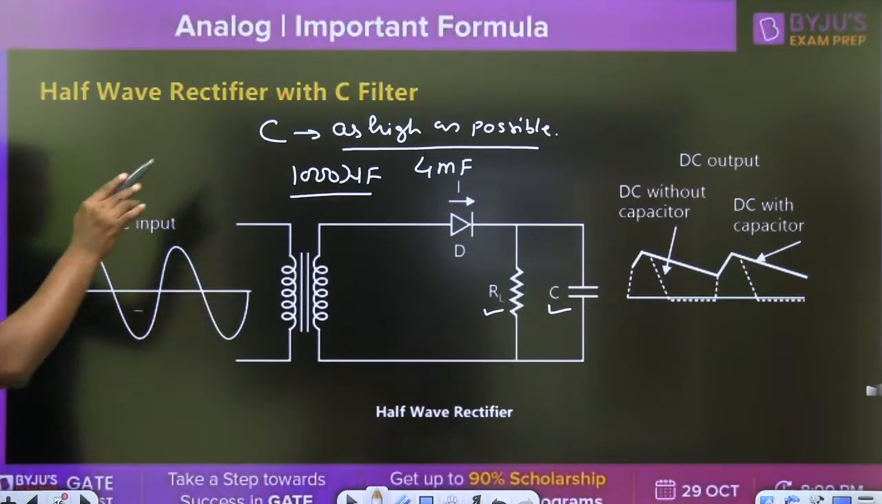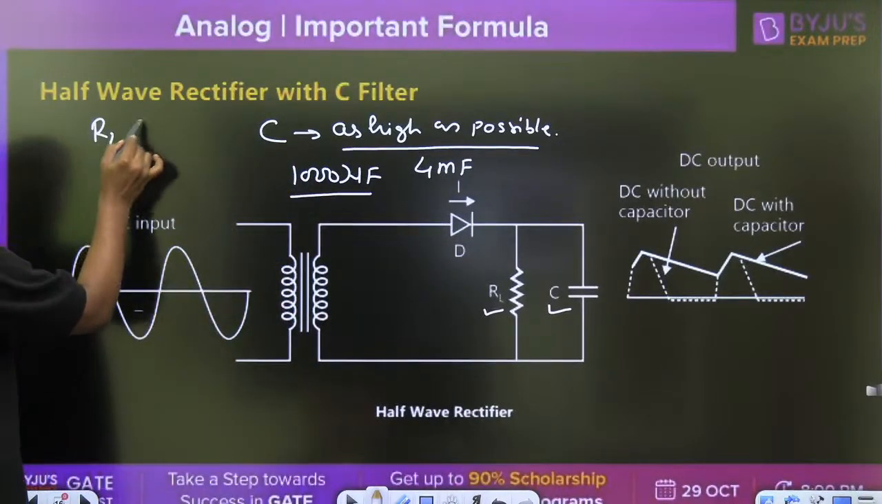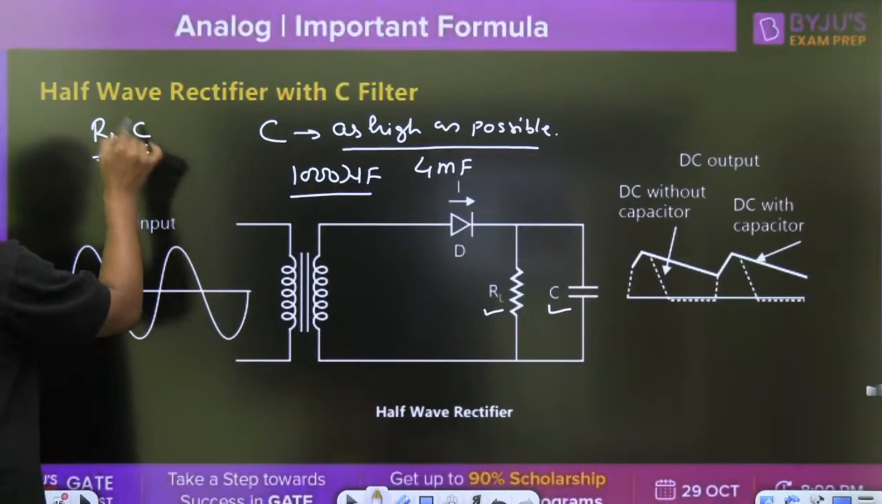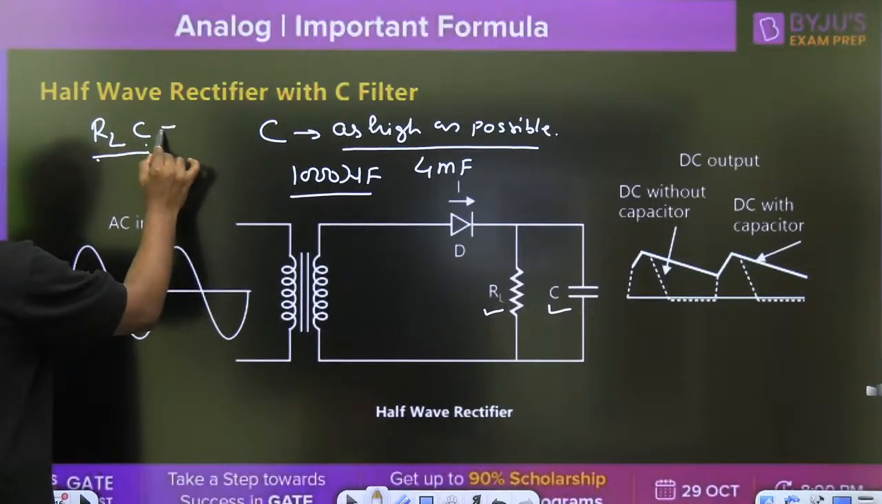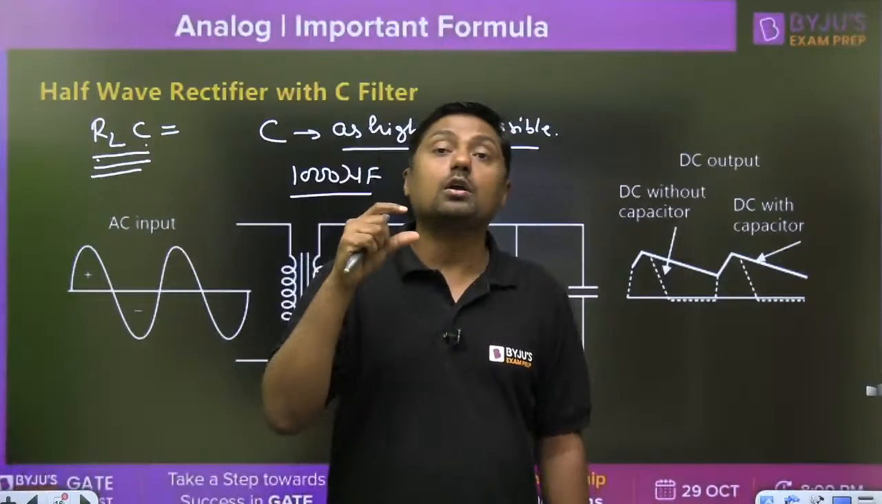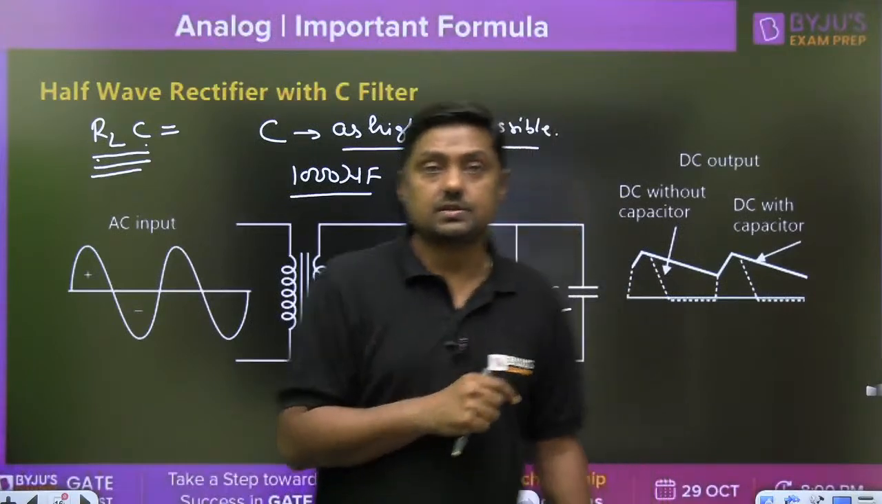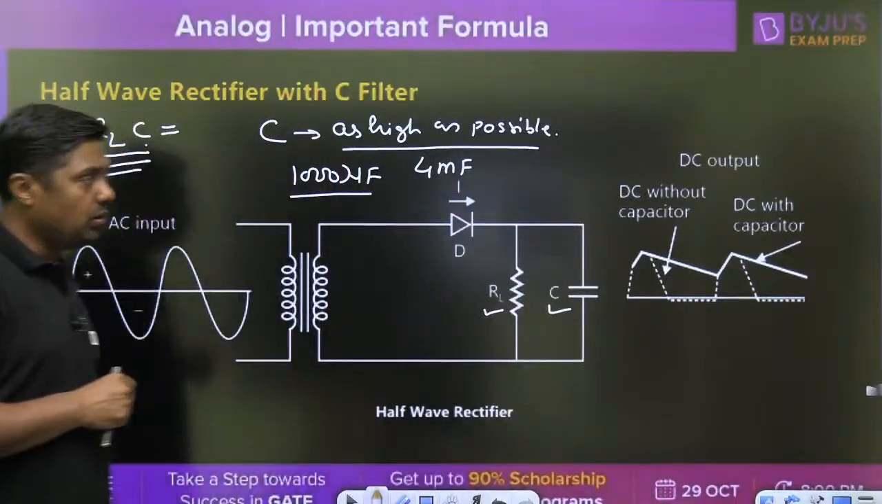Second thing, another important formula, the RLC time constant, that is the resistor and capacitor. It should be very, very high, and that's why this circuit is preferable for high load resistance. High load resistance.